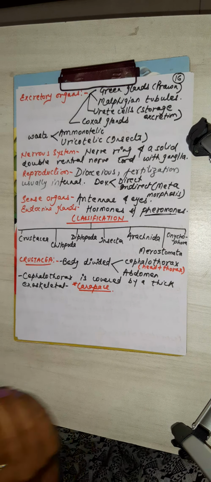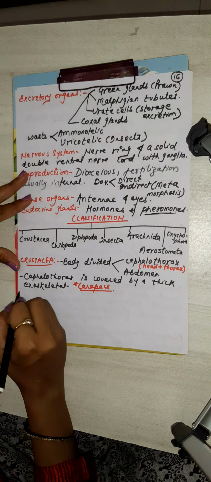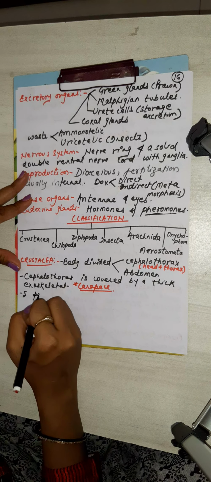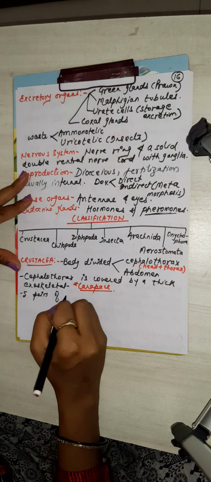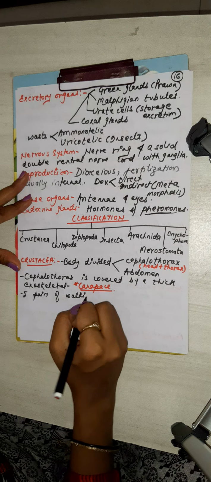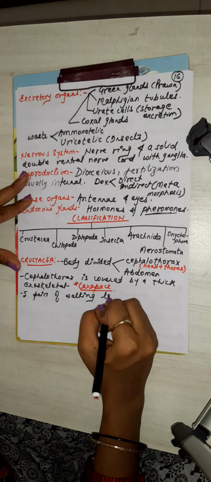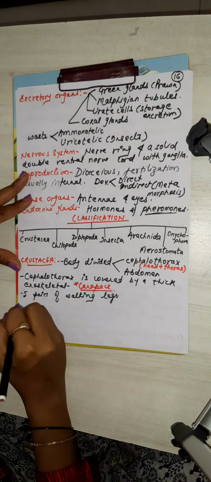And what else? 5 pairs of walking legs. And for respiration, branchial gills.